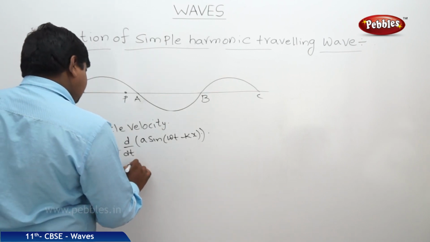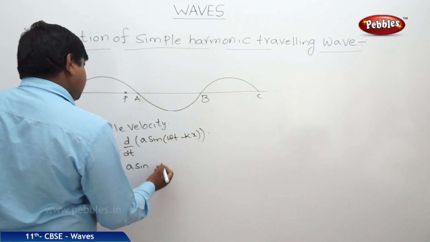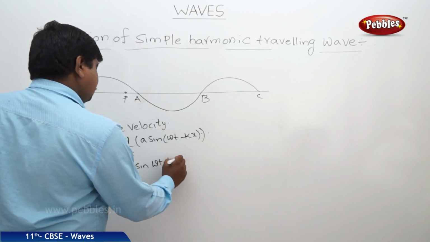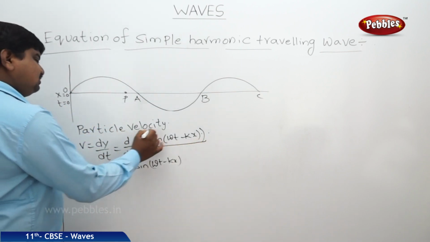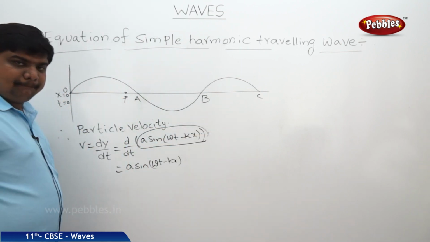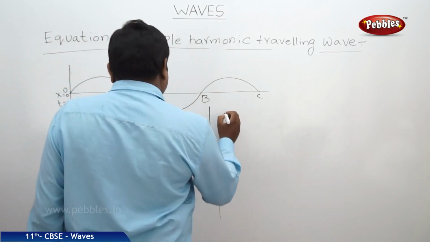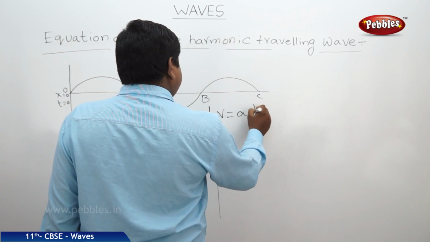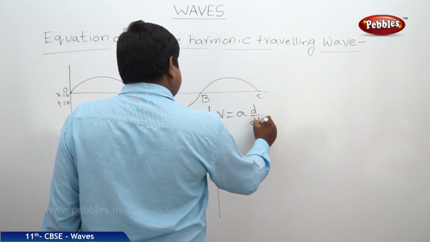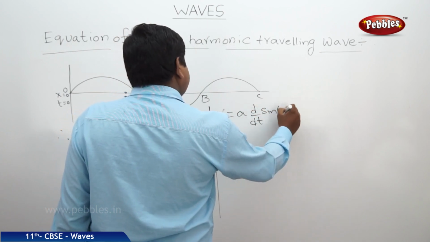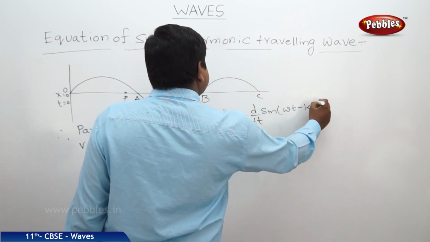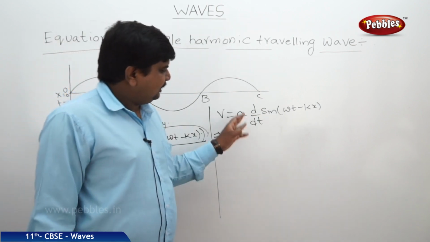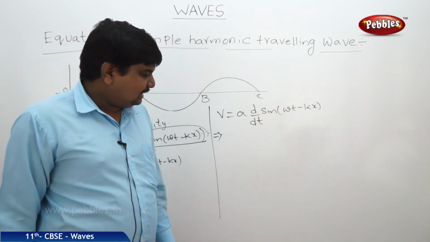So a sin (omega t minus kx) is the function. Now we should differentiate this whole term with respect to time. Therefore, velocity is equal to a into d by dt of sin (omega t minus kx).